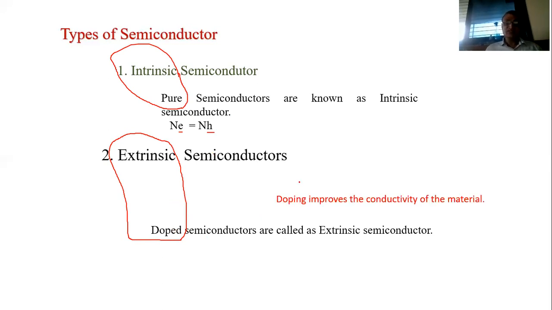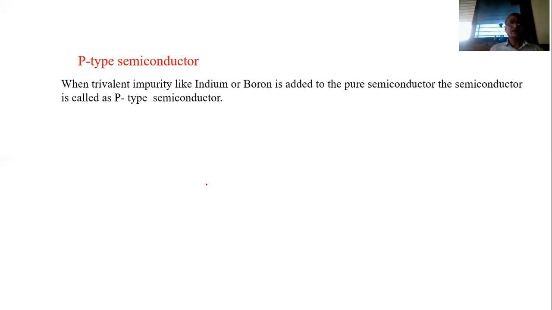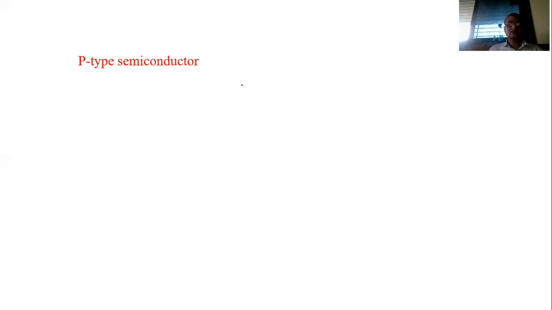Extrinsic semiconductors are also classified into two types. As we have seen earlier, either we can increase the number of electrons or the number of holes, according to which there are two types of extrinsic semiconductors: p-type semiconductors and n-type semiconductors.